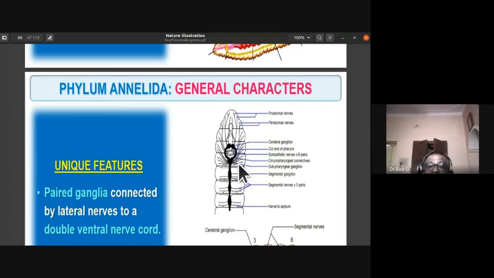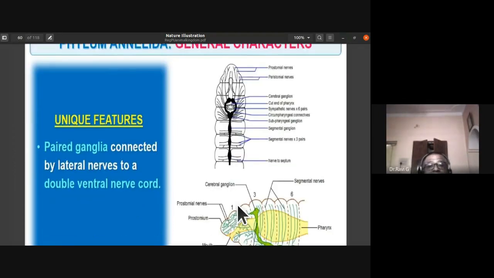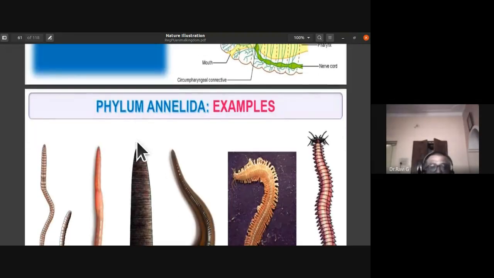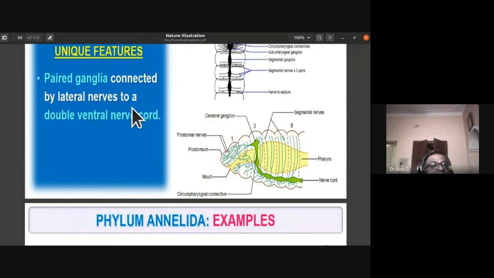They have a paired ganglia connected by lateral nerves to a double ventral nerve cord. So the paired ganglia connected by the lateral nerves, and they also have a double ventral nerve cord. These are the unique features of phylum Annelida: paired ganglia connected by lateral nerves, and double ventral nerve cord are characteristic features.